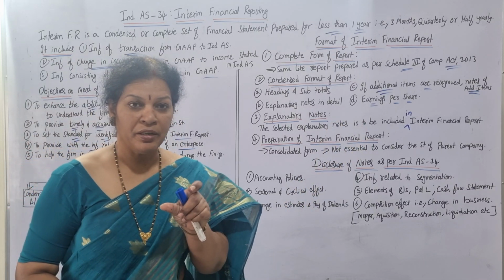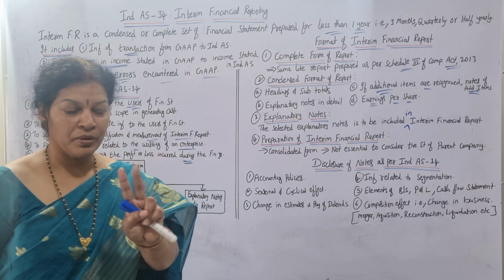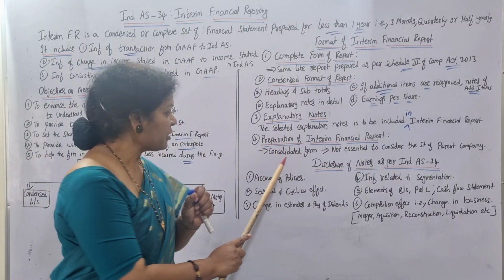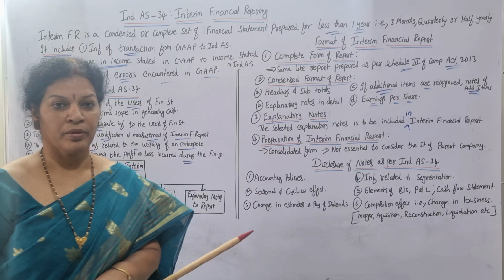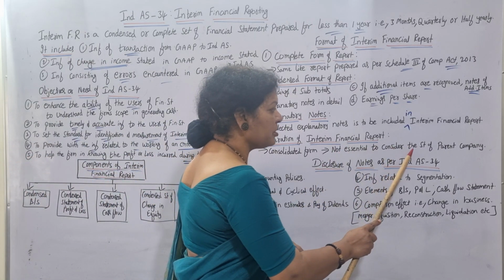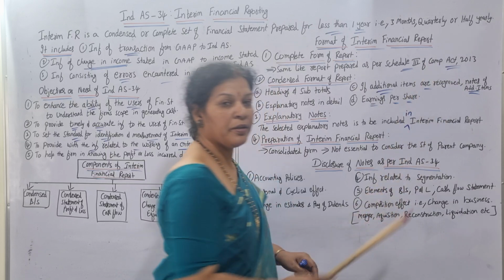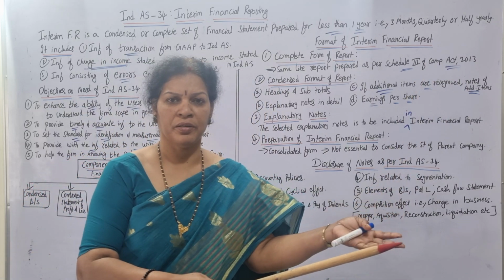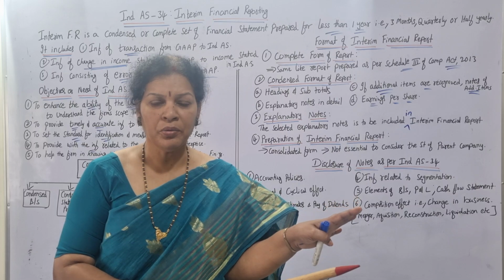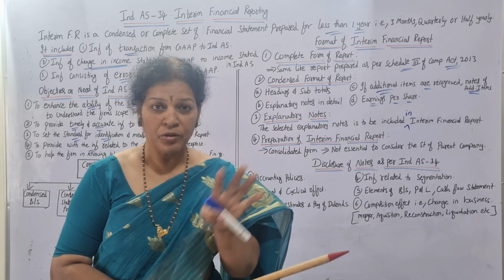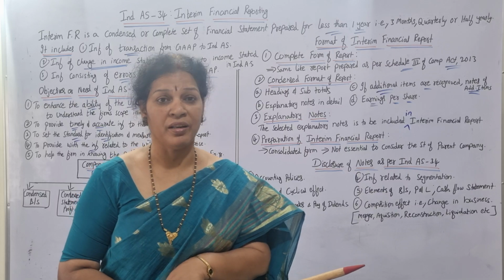Lastly, when you are preparing an interim financial report, 2 points are to be remembered. One is the report must be in consolidated form. It is not essential to consider the standard of the parent company. The parent company may be preparing using a different method. You need not follow the same method of the parent company. You can prepare because it is interim, not final.